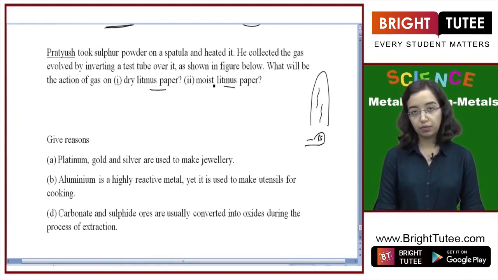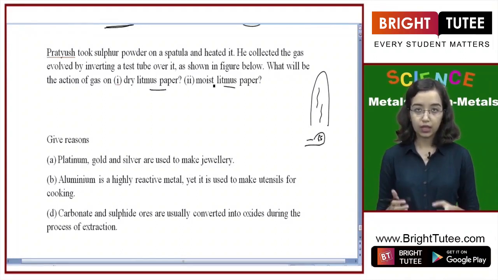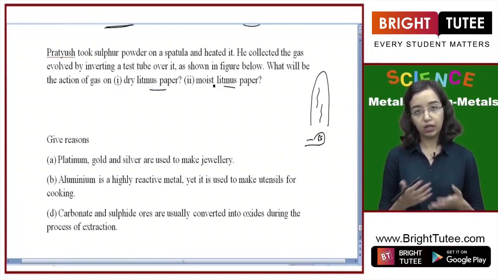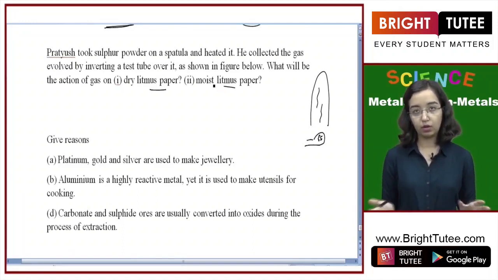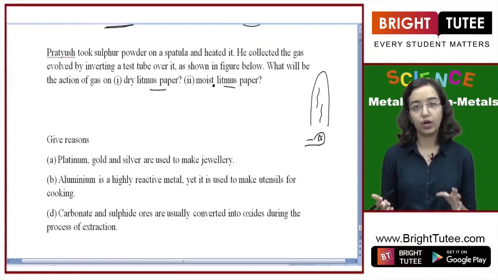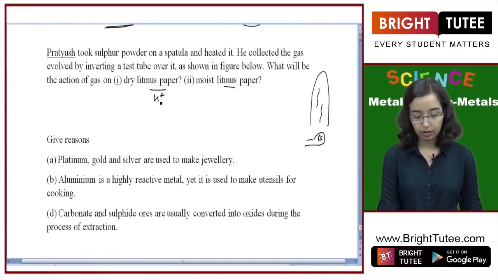So as we have studied before, a dry litmus paper will not show any action because it doesn't have any ions. So since no ions are being formed, the dry litmus paper will not show any change, even if it was blue or red, because of the feature of dryness. It is unable to ionize, and the litmus paper catches the H plus ions which are not present here.